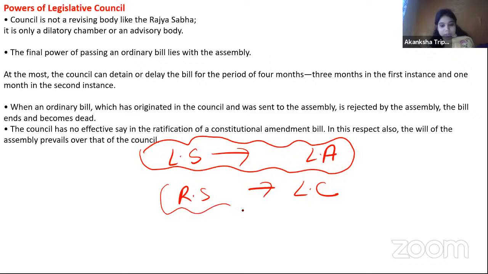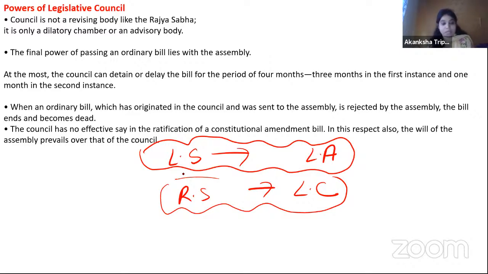But when it comes to Rajya Sabha and Legislative Council, not all the powers which the Rajya Sabha enjoys are applicable to the Legislative Council. So please read in detail what the powers of the Legislative Council are, and whether it has the same kind of power which the Rajya Sabha has. These things you need to study in detail. So I have told you what things you need to pick from the examination point of view.